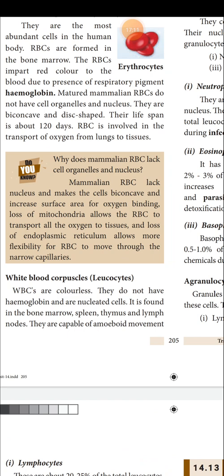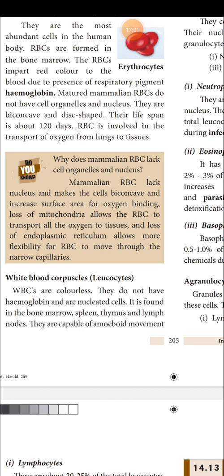It is found in the bone marrow, spleen, thymus and lymph nodes. RBCs are produced only in the bone marrow as per our text. WBCs are found in bone marrow, spleen, thymus, lymph nodes.